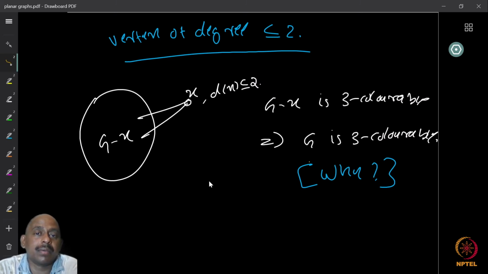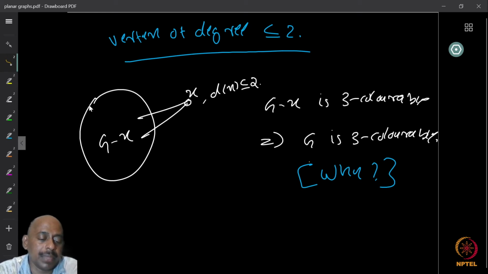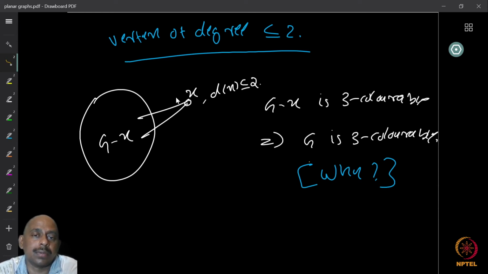Now, a vertex of degree less than or equal to 2 cannot be part of a minimum counterexample, because if I look at G minus X as a subgraph, G minus X can be three colored, which means I can extend the coloring to include X also. If you look at the vertex X, it has at most 2 neighbors. And since I am using 3 colors, even if X is seeing 2 different colors in the neighborhood, the third color is never used in the neighborhood of X. So I can give X that color. So that also is easy.